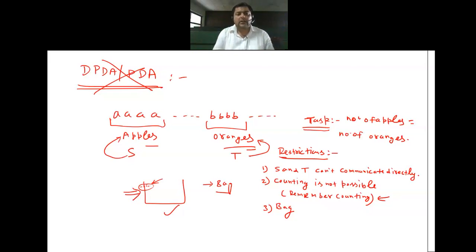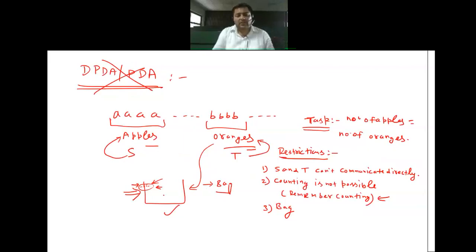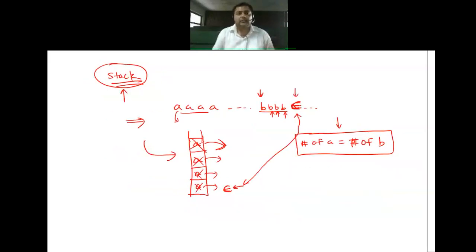You suggested that we make a mark and fill the apples up to this mark, then throw these apples out, and then fill the oranges up to the mark. If the oranges reach the mark, that means we have the same number of apples and oranges. Another person suggested: first take the apples in, and with respect to every orange throw an apple out, so at last the bag will be empty, and that means the number of apples and oranges are the same. The second technique is what we have chosen, and basically that is the technique of PDA. And this is the stack.